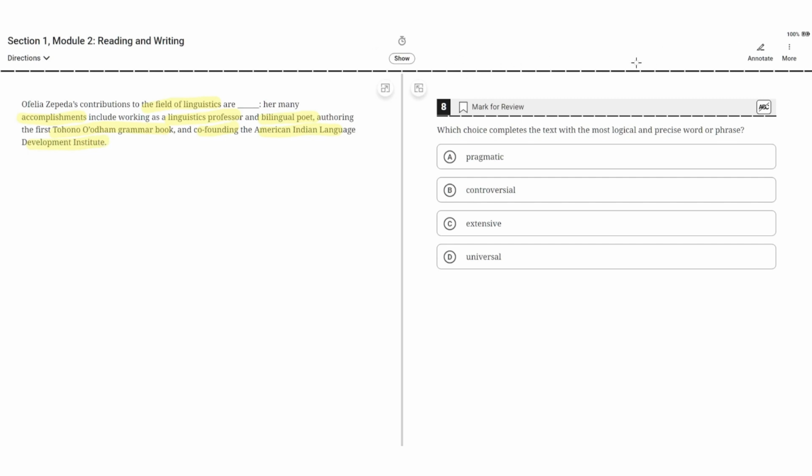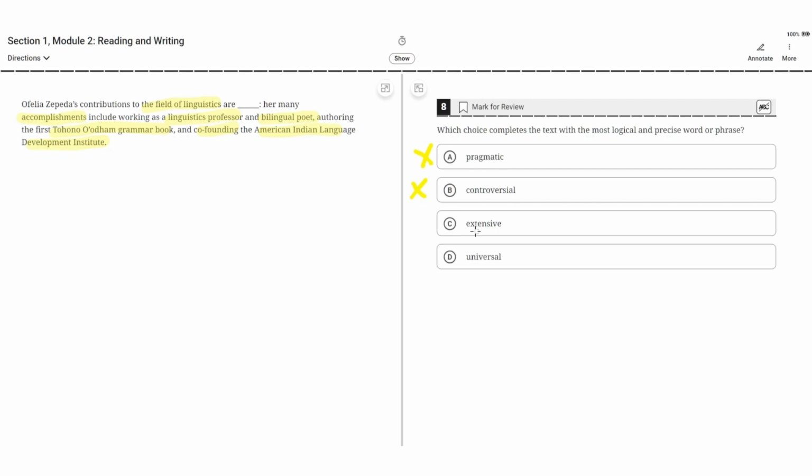Choice A says pragmatic. This is incorrect because pragmatic implies that her contributions only relate to practical matters, but it's seen clearly that her accomplishments include more than just practical matters. It includes more intelligent, artistic matters as well. So A is incorrect. B, controversial. This is incorrect because her contributions weren't controversial. They didn't arouse any debate or doubts. Clearly seen when she worked as a linguistics professor and bilingual poet, wrote a grammar book, and co-founded the American Indian Language Development Institute.